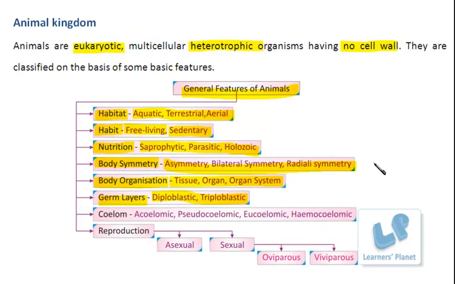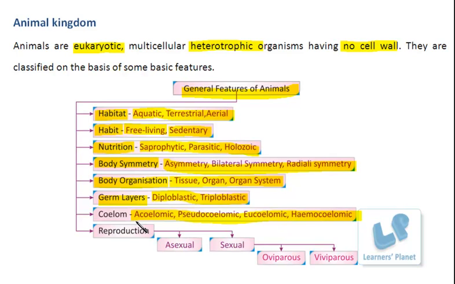Depending upon this cavity, organisms can be acoelomate, pseudocoelomate, eucoelomate, and hemocoelomate, meaning the cavity is acoelomic, pseudocoelomic, eucoelomic or hemocoelomic.